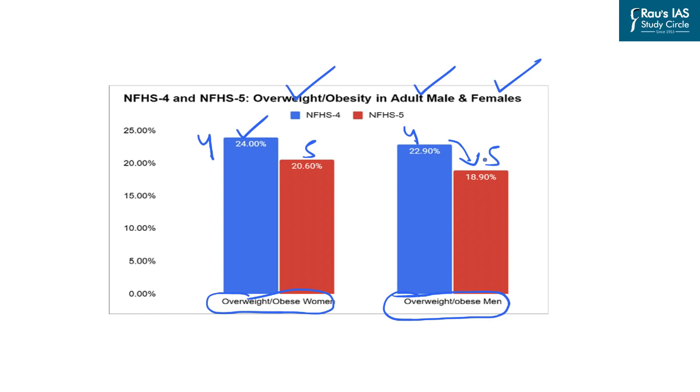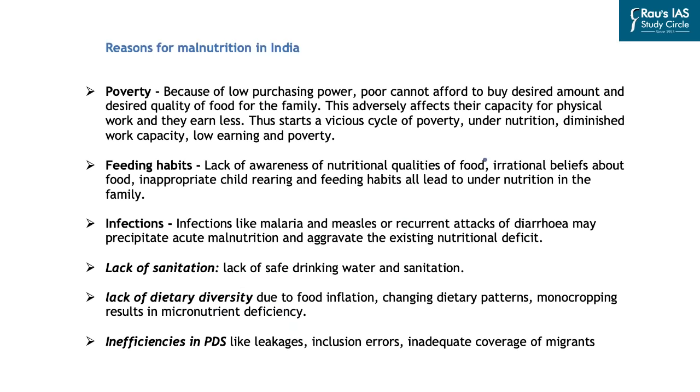And that is why this brings us to what exactly are the causes of malnutrition in India. So if you look at the reasons for malnutrition in India, there are various factors that are leading to the issues associated with malnutrition. These include poverty, poor feeding habits, infectious diseases, lack of sanitation, lack of dietary diversity, and inefficiencies in the public distribution system.